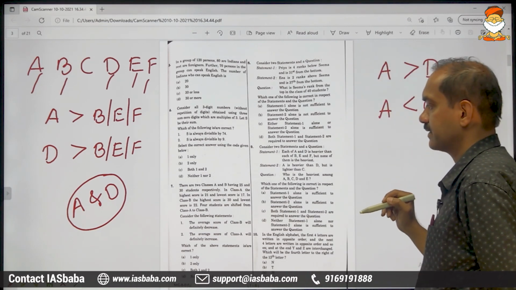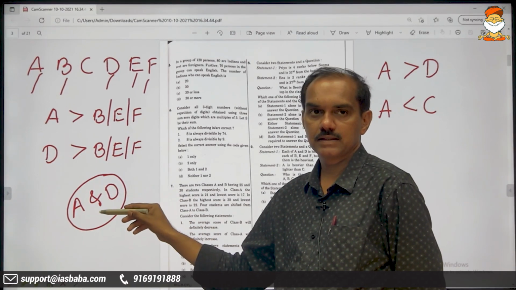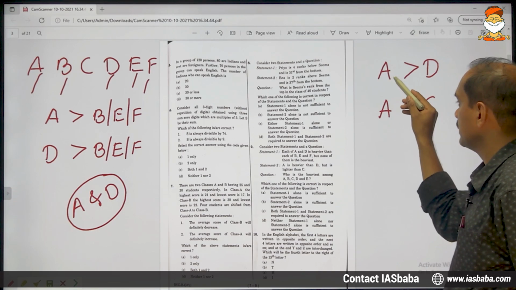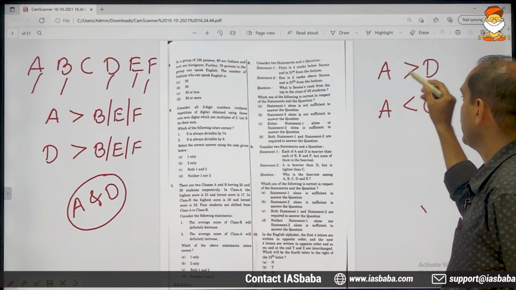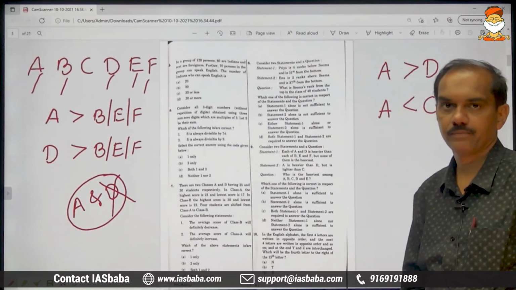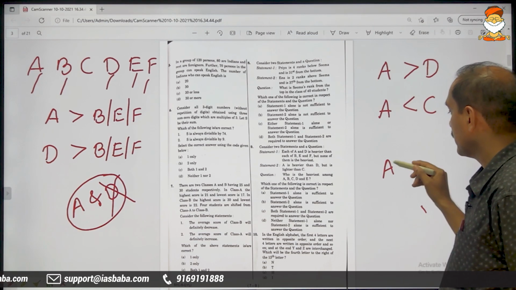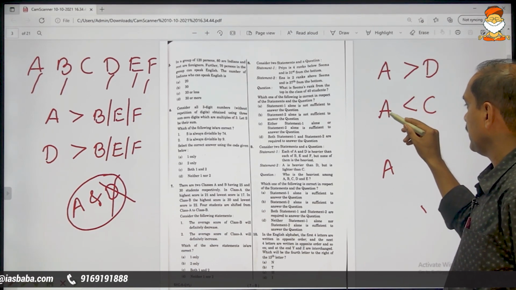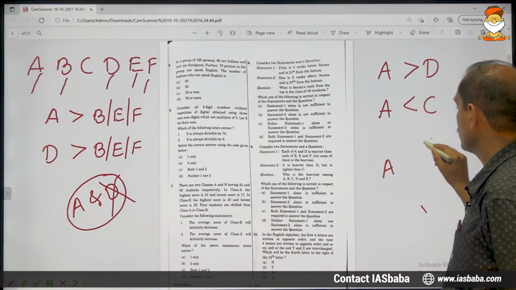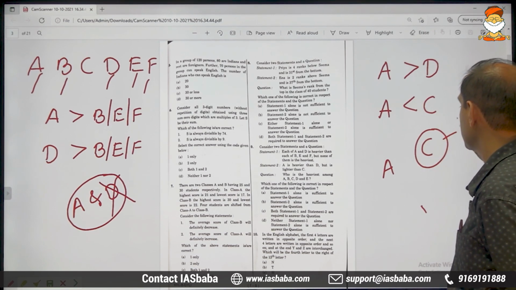Statement number 2 says, here we cannot conclude whether A is heavier or D is heavier, right? But in statement number 2, it is clearly given A is heavier than D. It only goes to say that D is ruled out. So now A is the heaviest. But in the end, he says A is lighter than C. So it only goes to say that C is the heaviest.